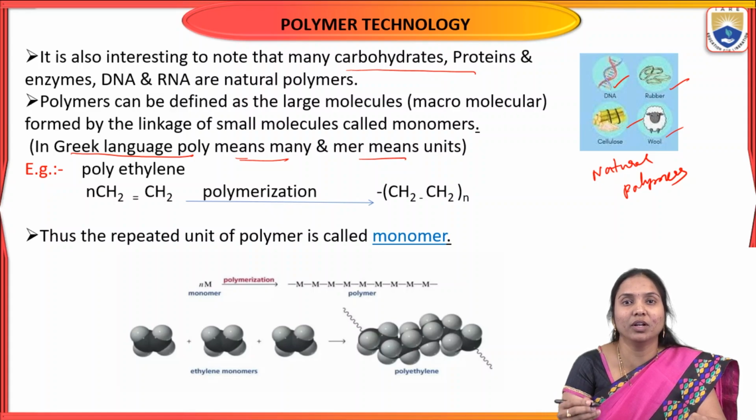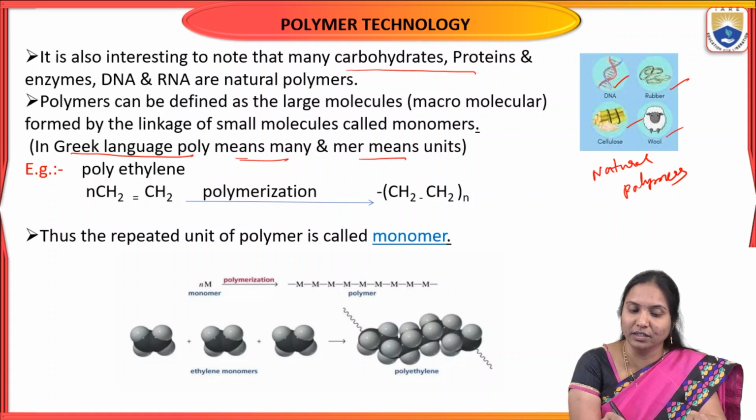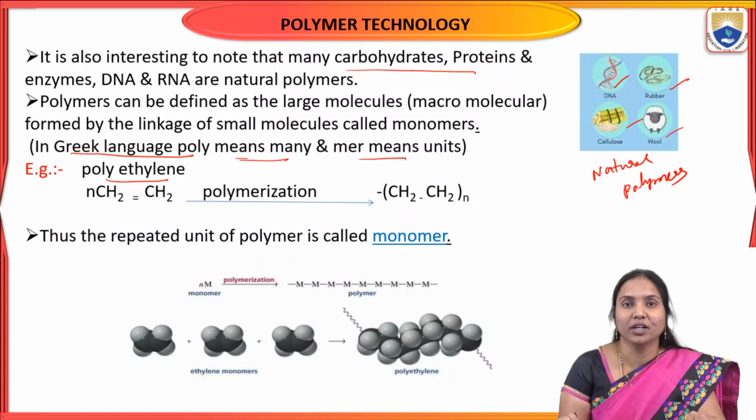It is a high molecular weight compound, because a monomer is a single part, a single unit. So polymer is a high molecular weight compound, but monomer is a low molecular weight compound because a monomer is a single unit.